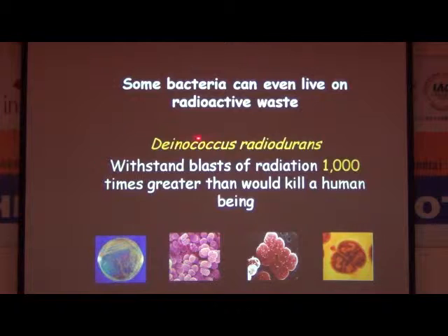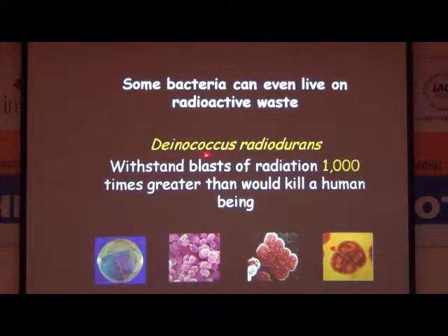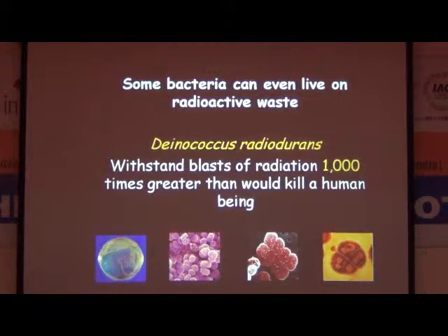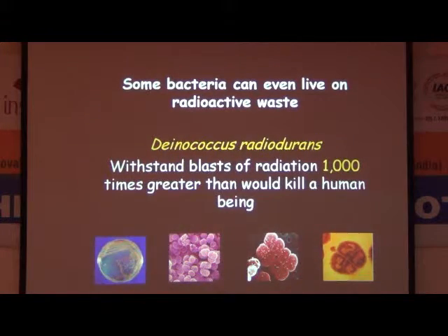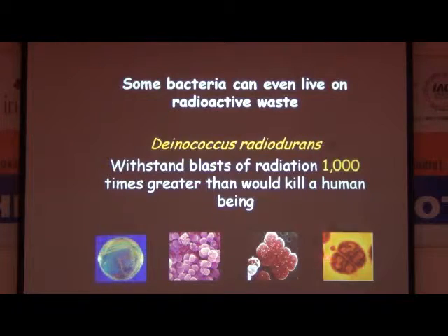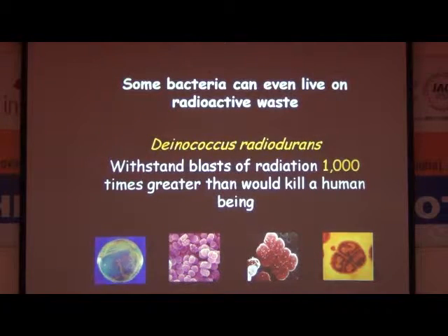You will be surprised, a bacterium known as Deinococcus radiodurans. I had experience to work with this organism in BARC. What I have done is that we have isolated a particular gene and we cloned that gene in the E. coli cell. So these are the figures of this Deinococcus bacterium. I have not kept it as such. You keep on watching these figures also, because these are related figures.